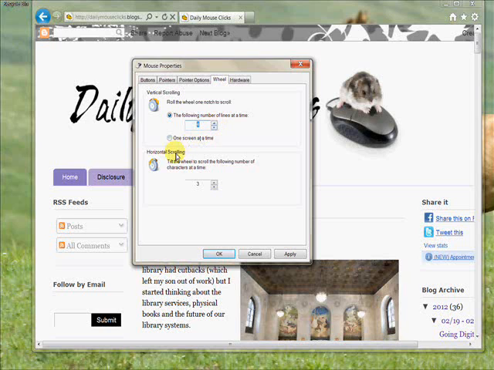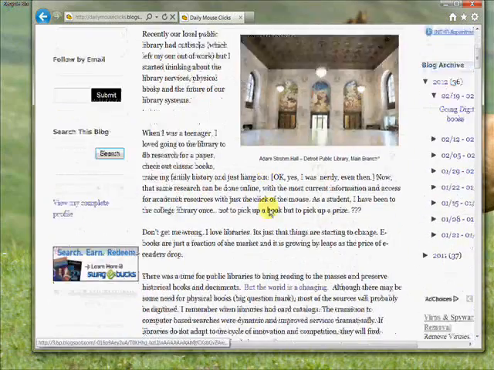The horizontal scrolling is only if you have a mouse that actually has a scroll that will go left and right. So you can test that just by pushing your mouse left and right. If it doesn't do it, then you don't have that capability. You click Apply, and you're all set.